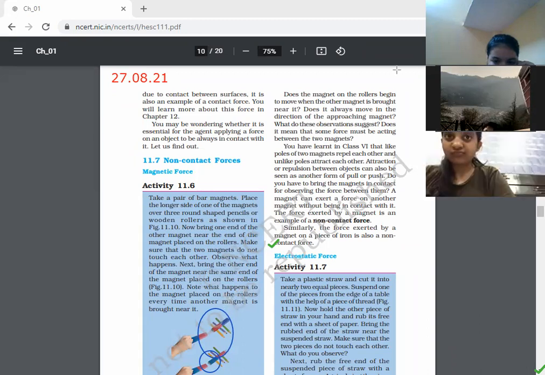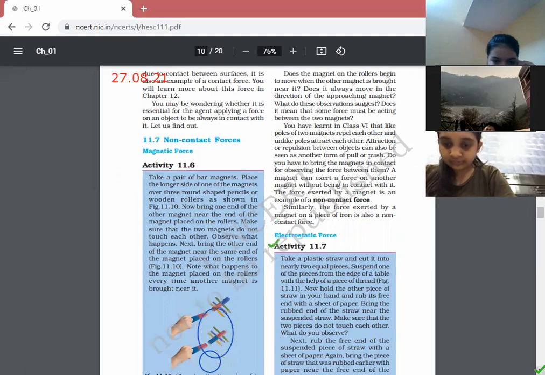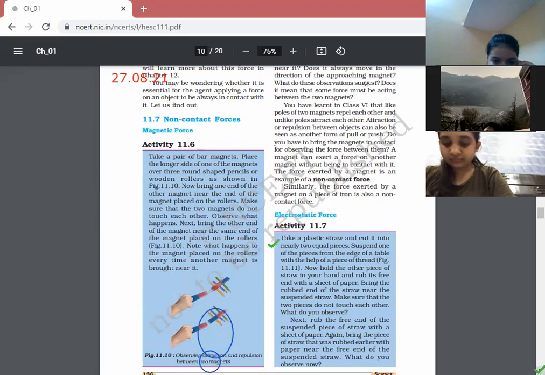Hope children it is clear. If it is not, you can ask me. Kindly ask if the concept of magnetic force is not clear. You all have seen this experiment, how a magnet attracts the iron pieces towards it. So that is again by the process of non-contact forces.